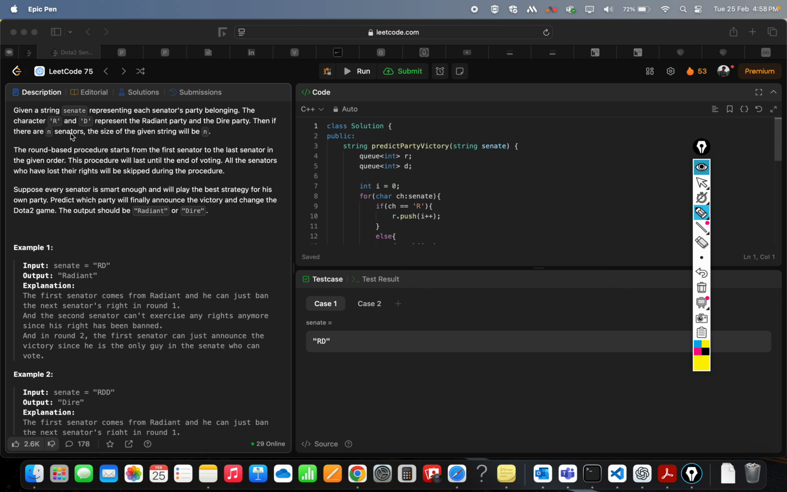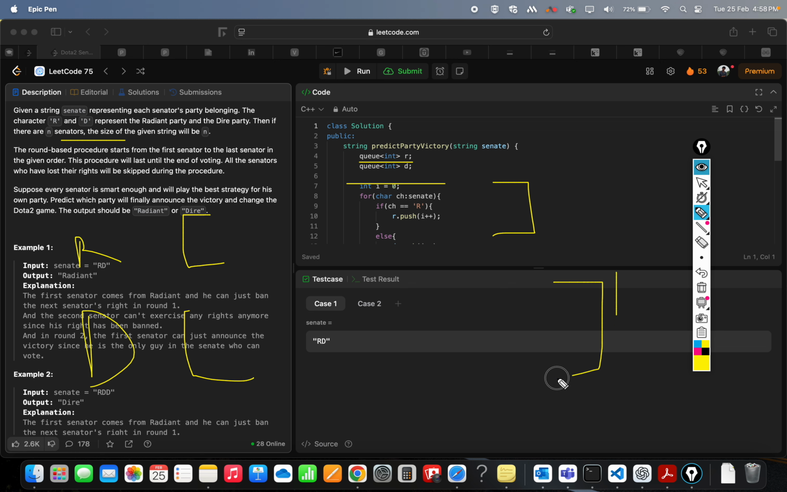This is a problem of queue, right? So can we use a queue? So yes, we can use a queue. Actually, I've solved this problem. So what I've done, we can make two queues, right? One for the radiant and one for the dire, right? And taking the same example, we have R, let's say D, R, D, D, D.